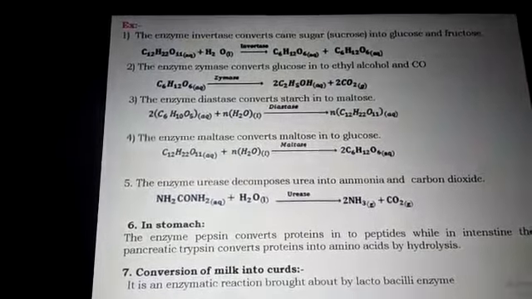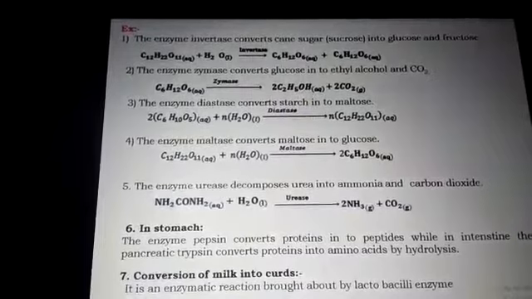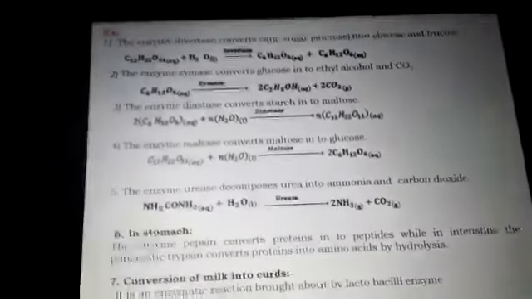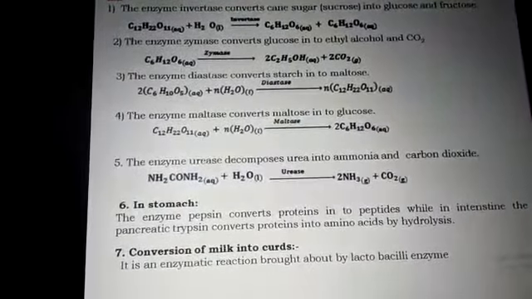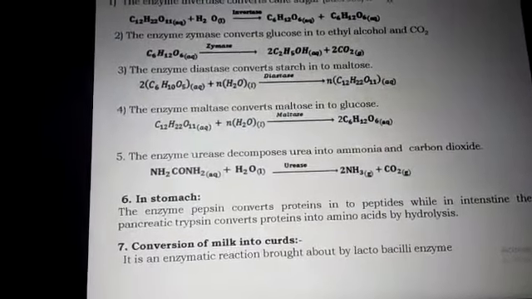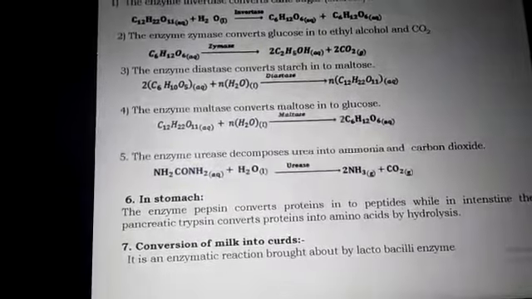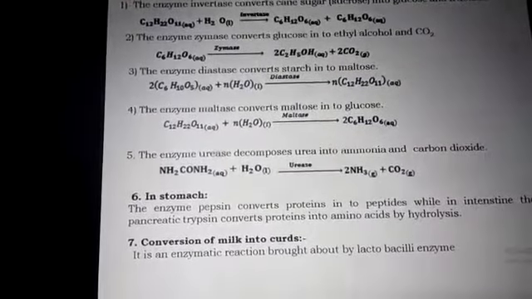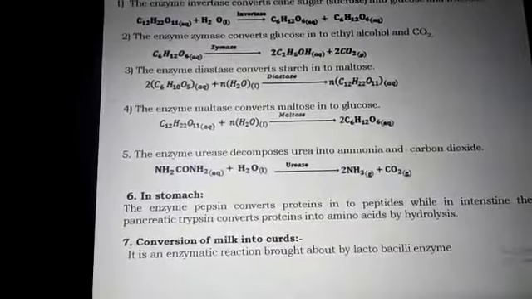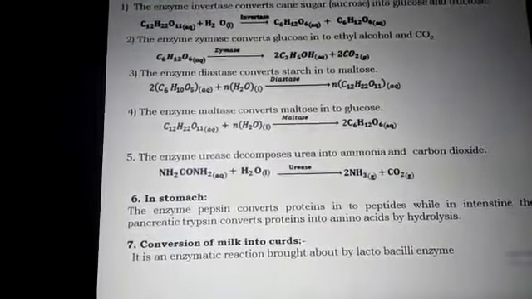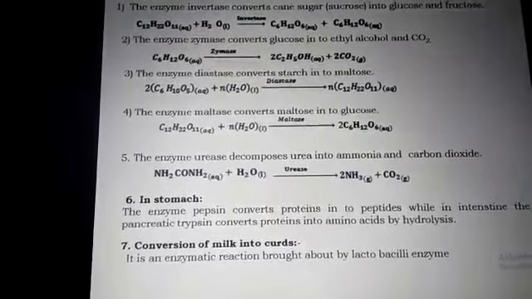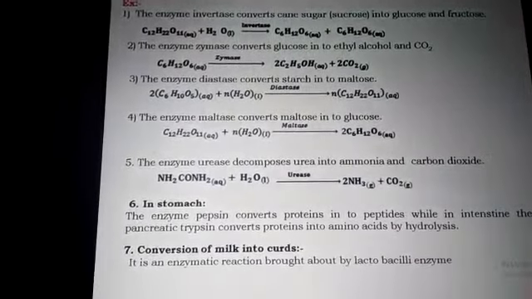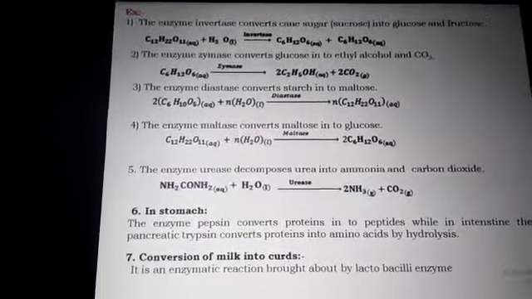For the conversion of maltose into glucose, we can use maltase as an enzyme catalyst. Urea can be converted into ammonia and carbon dioxide, and for that we can use urease as an enzyme catalyst. In the stomach, there is an enzyme named pepsin, which can convert proteins into peptides, while in the intestine, pancreatic trypsin is one of the enzymatic catalysts.